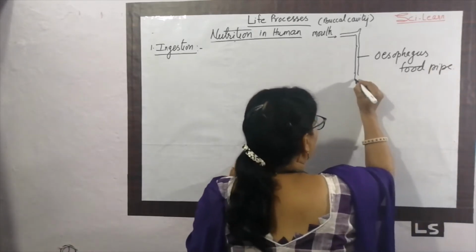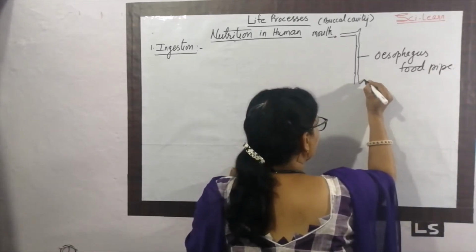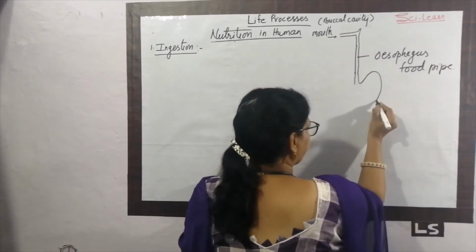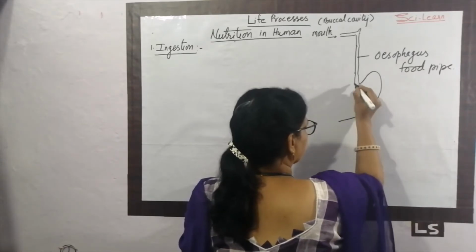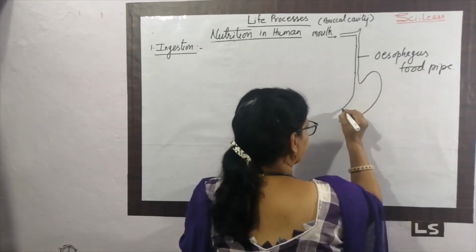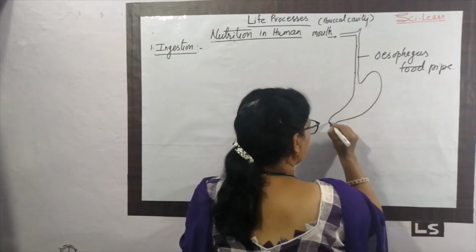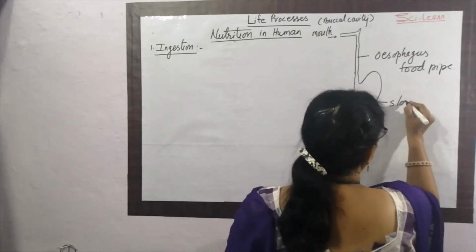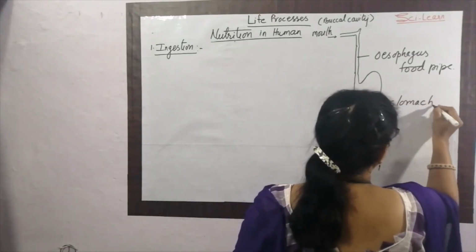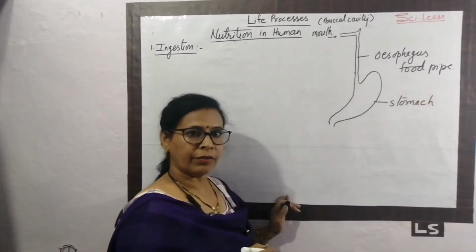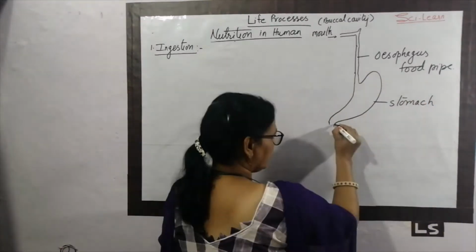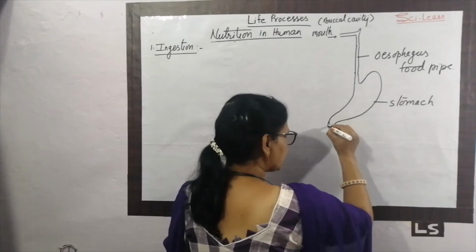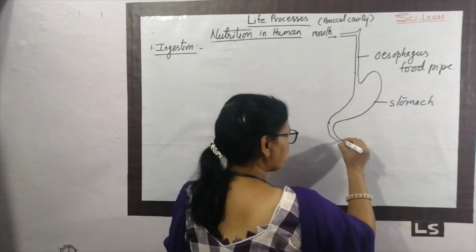Okay. Now what happens? This food reaches the stomach. Okay, this is the stomach, the second important part of our digestive system. Our food reaches the stomach. The second digestion process is going on in the stomach.